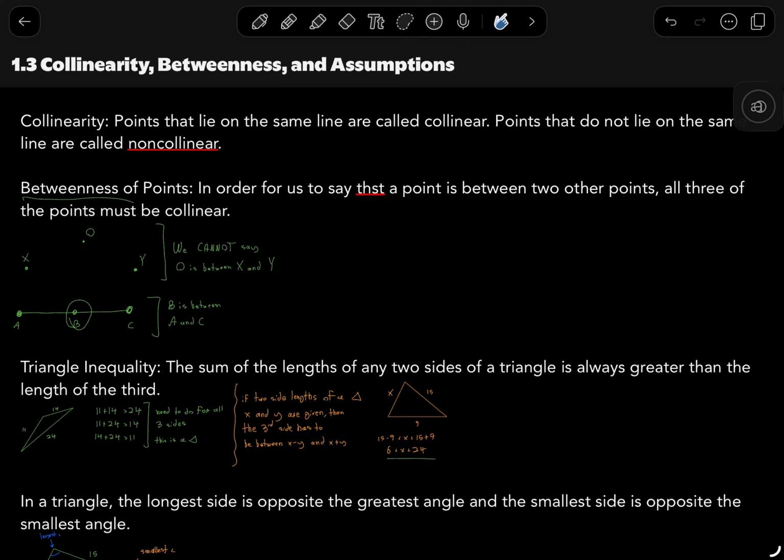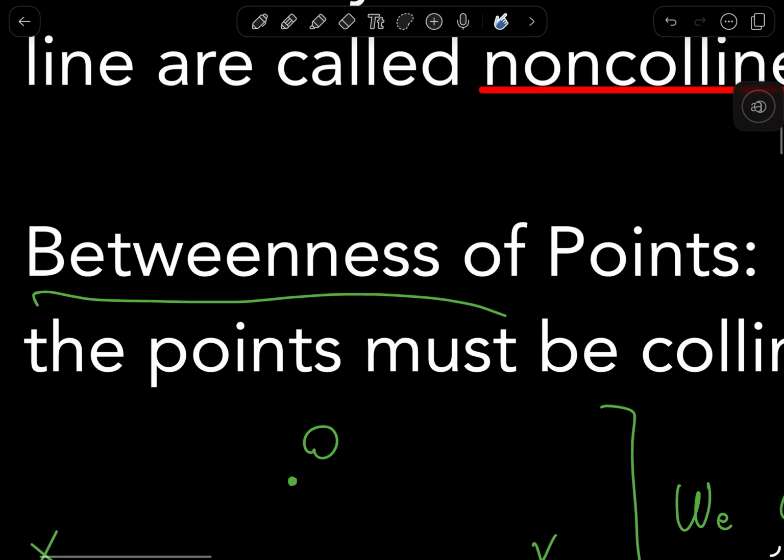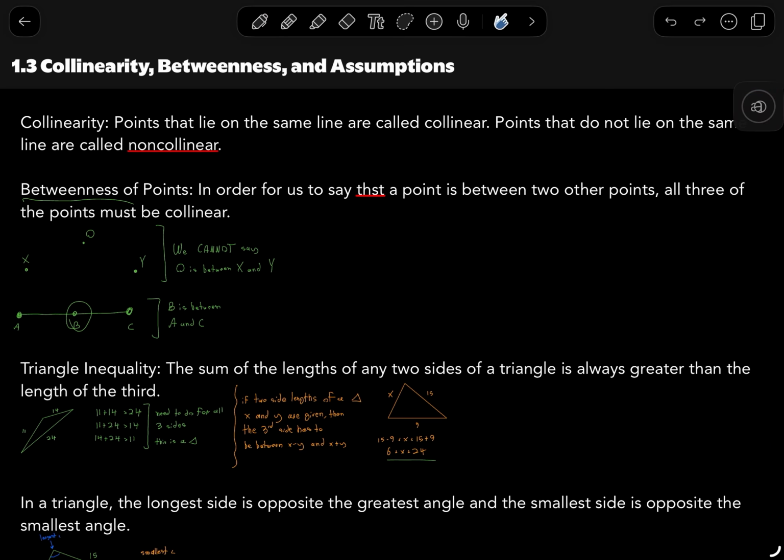Moving on from that, the natural continuation for collinearity is betweenness. As you can probably tell, you see the word between inside betweenness. This entire concept has to do with how certain points can be between two other points.